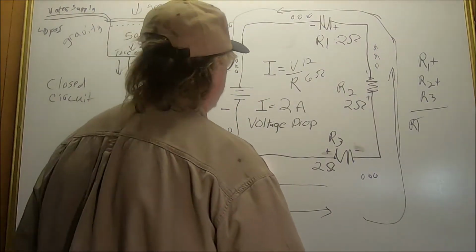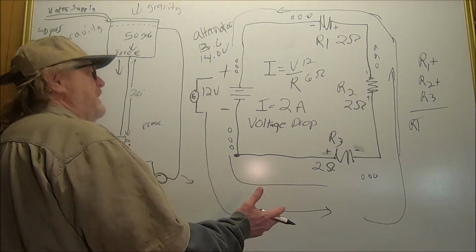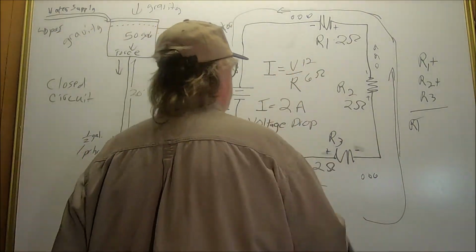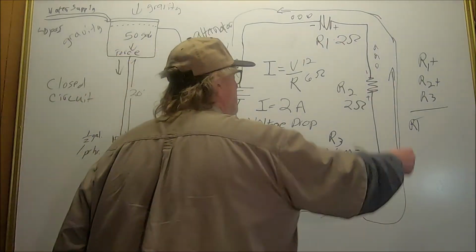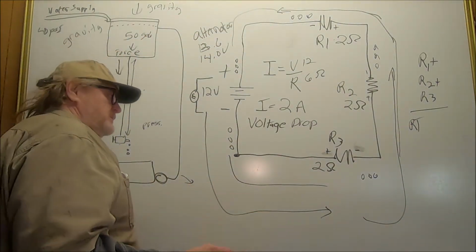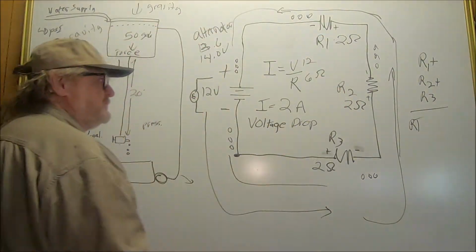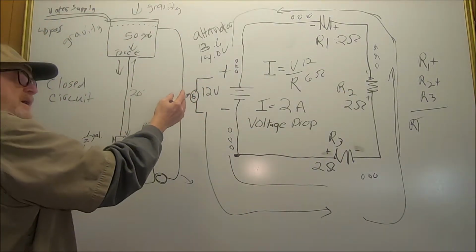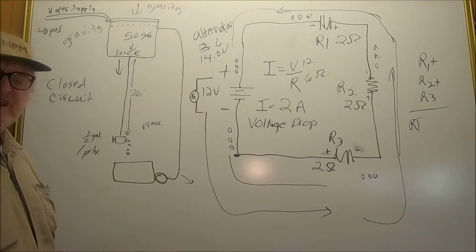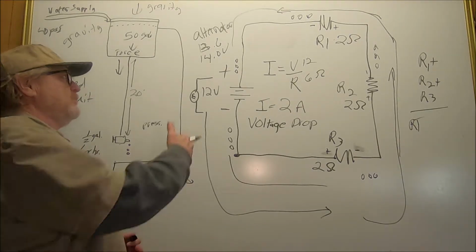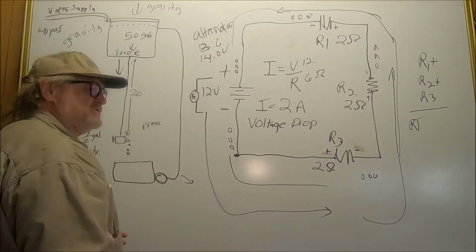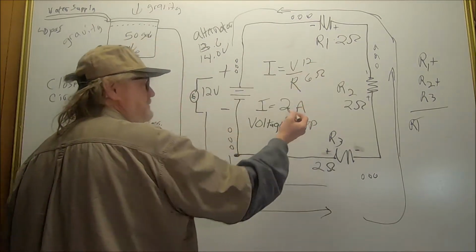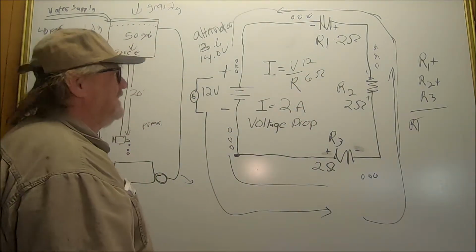So now I want to figure out the voltage drop. Let's say I know what my total circuit is supposed to look like. I'm supposed to have 12 volts, 6 ohms of resistance, which is supposed to give me 2 amps of current flowing through the circuit. That's if the total of my resistances and my voltage stays the same. In other words, my alternator is working properly, my battery is discharging properly, all my resistances are working properly, then I should have a constant 2 amps flowing in my circuit. I know you can understand that, okay?